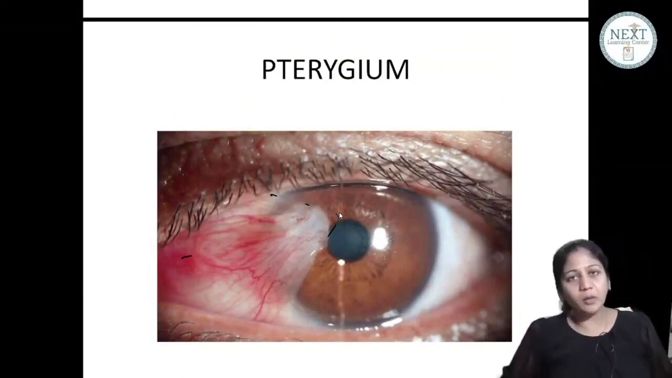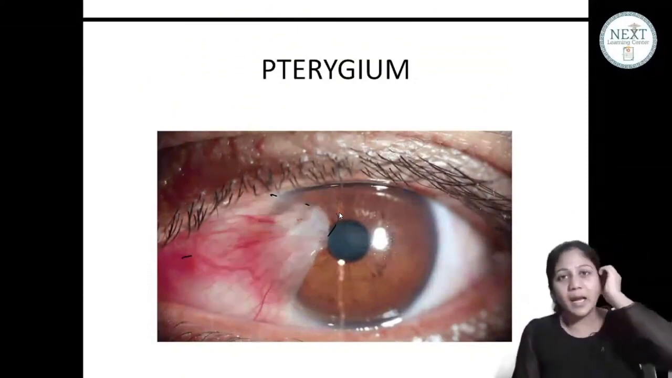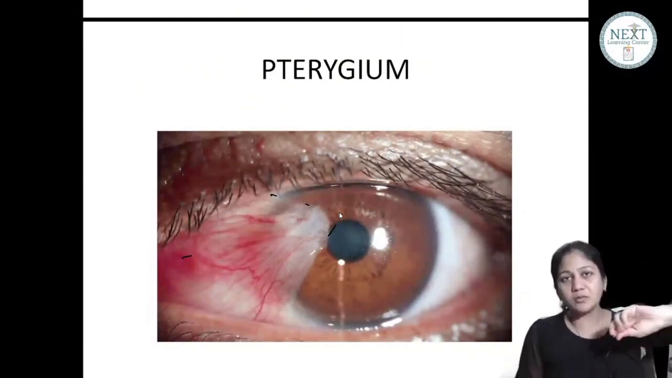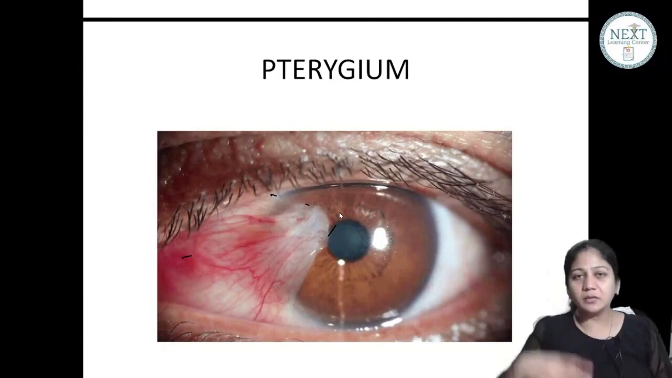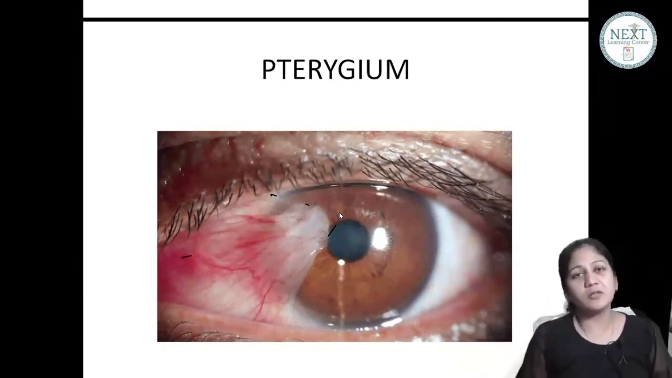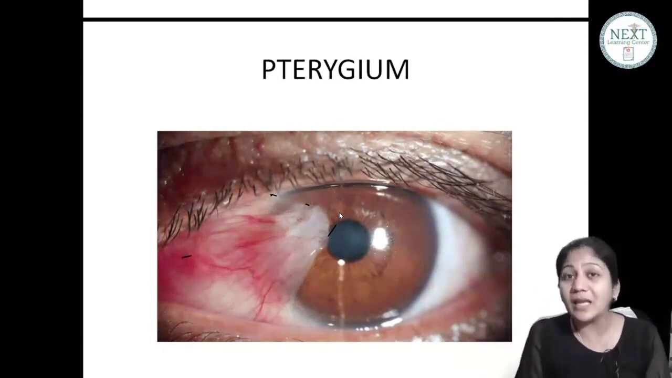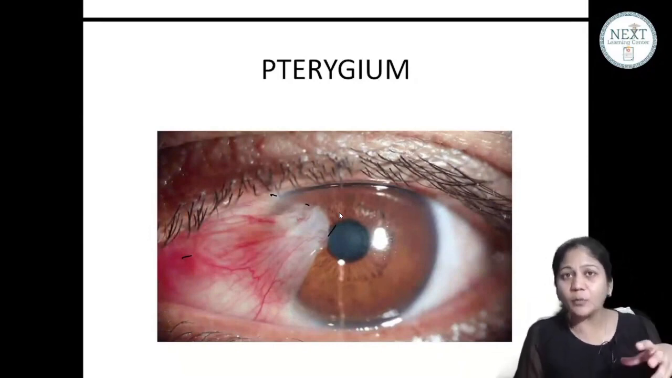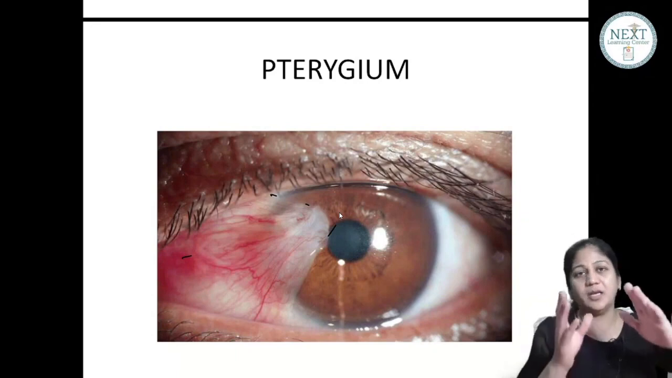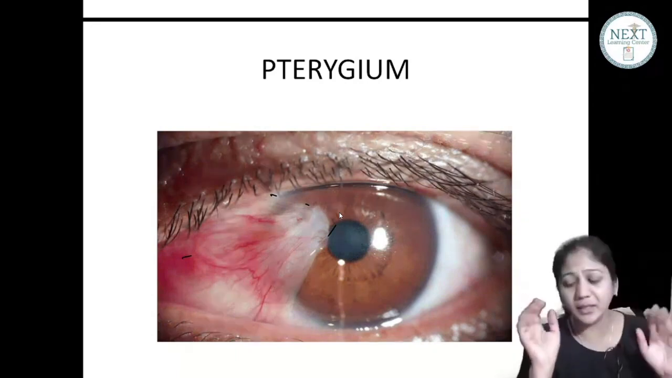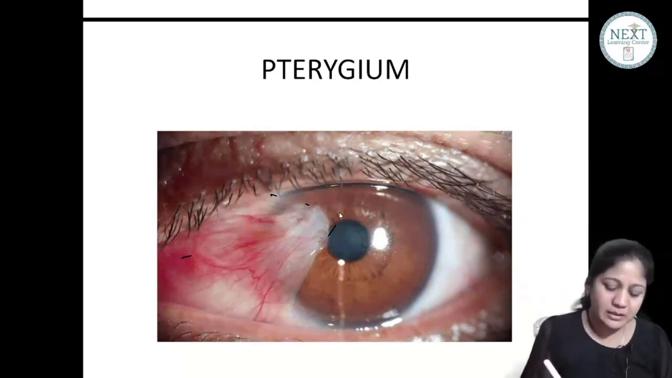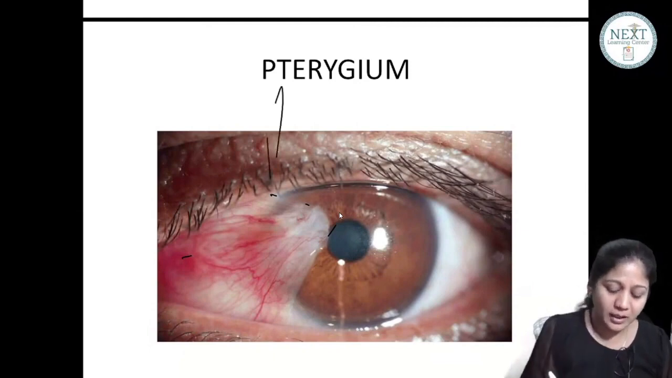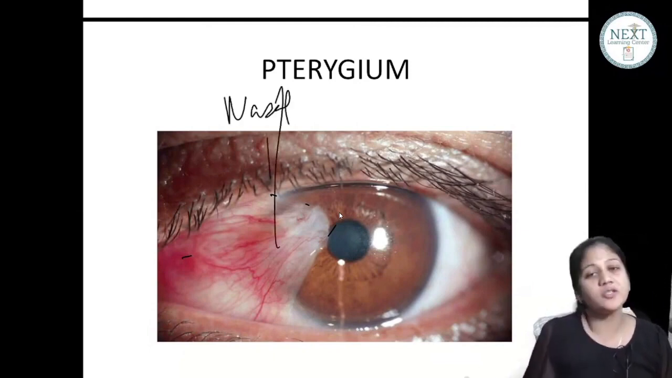People who are mostly in sunlight, like your rickshaw pullers, farmers, because of the exposure to UVB rays, there is an elastotic degeneration of the conjunctiva. Because of this elastotic degeneration, the subconjunctival tissue proliferates and it goes to the cornea. Now mostly it is nasal in location. ठीक है, mostly कहाँ होता है, ये nasal location होती है.